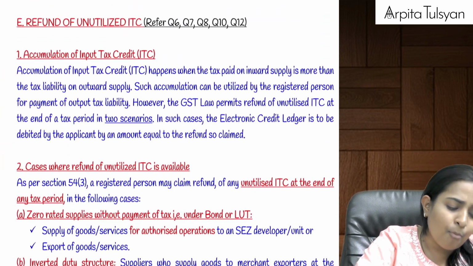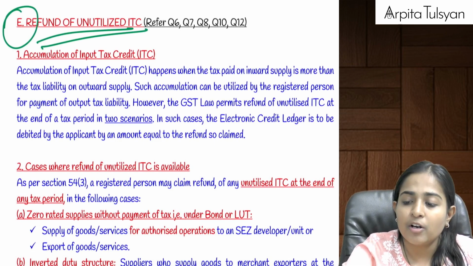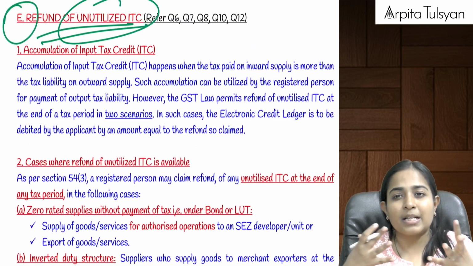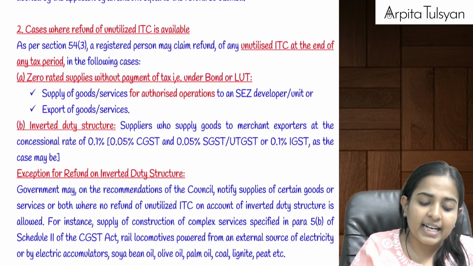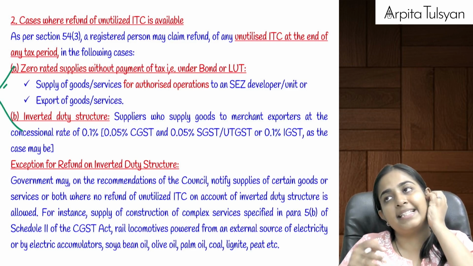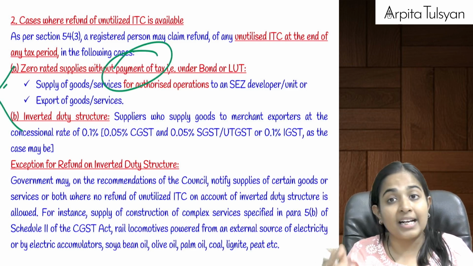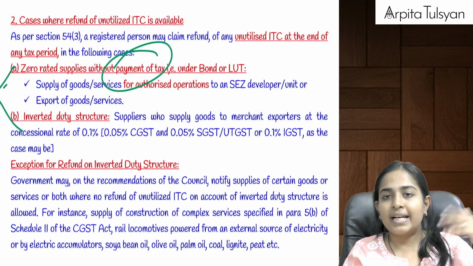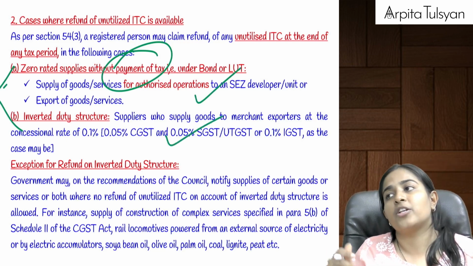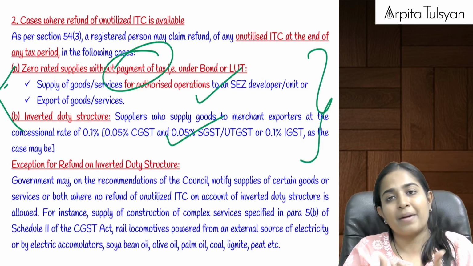Okay, then going on to the most important part of the chapter, that is point E, which talks about refund of unutilized ITC. Now we know that unutilized ITC means you have got some accumulated ITC with you. When will that ITC get accumulated? In 2 cases it will get accumulated. Suppose you are doing any zero rated supply without payment of tax, means there is no output tax. You are doing it under bond or LUT, there is no output tax, but input has got accumulated. That is one case. And the second case is in case of inverted duty structure, that is when my output tax is less than the input tax. In these 2 cases, can we say my ITC will be more?